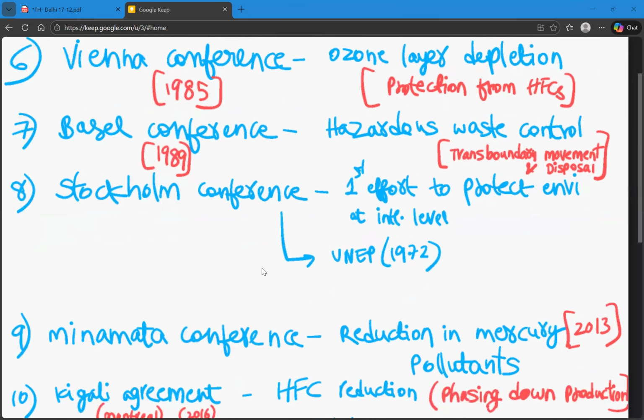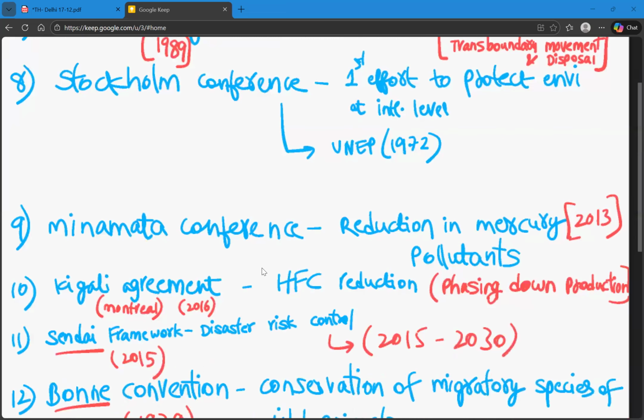And the next one is Minamata Conference. Minamata is in Japan. So it was in 2013 that it was held to reduce the mercury pollutants. We know that mercury is hazardous, or we can say harmful to human beings, and the disease caused by mercury is also called Minamata.